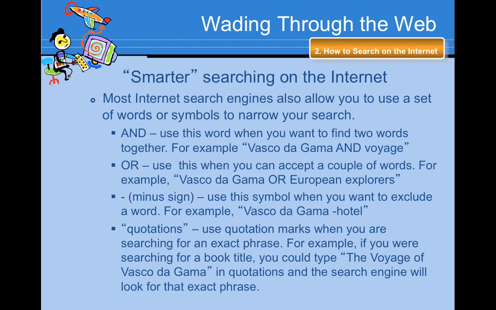Quotations. You use quotation marks around words when you're searching for an exact phrase. For example, if you were searching for a book title, you could type The Voyage of Vasco da Gama in quotations, and the search engine will look for that exact phrase.